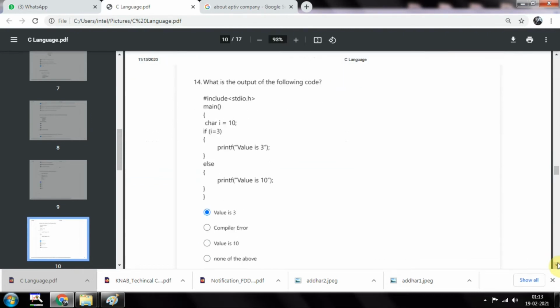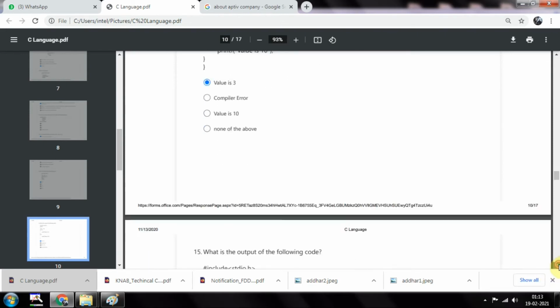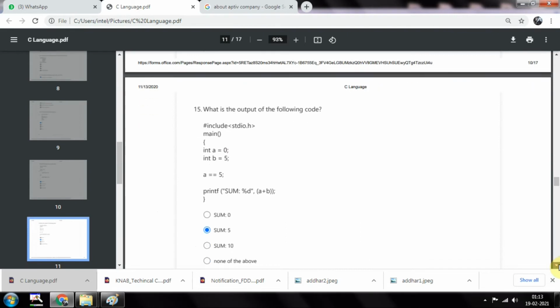So what is the output of the following code? Okay, so next thing, i equal to 10, then if i equal to 3, print value is 3, else print value is 10. So obviously i is equal to 10 means it will be printing value is 3. Okay, so option A will be the right answer.